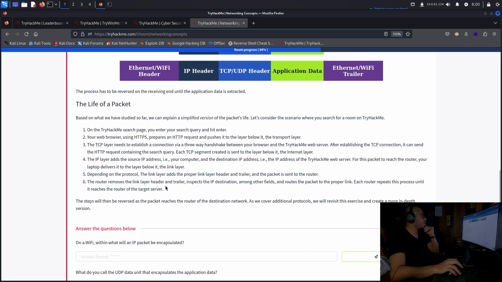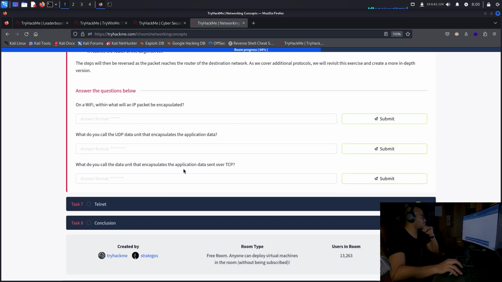The router removes the link layer header and trailer, inspects the IP destination among other fields, and routes the packet to the proper link. Each router repeats this process until it reaches the router of the target server. This step will then be reversed as the packet reaches the router of the destination network. As we cover additional protocols, we will revisit this exercise and create a more in-depth version.